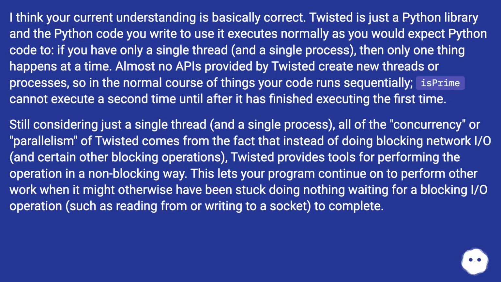Still, considering just a single thread and a single process, all of the concurrency or parallelism of Twisted comes from the fact that instead of doing blocking network I/O and certain other blocking operations, Twisted provides tools for performing the operation in a non-blocking way. This lets your program continue on to perform other work when it might otherwise have been stuck doing nothing, waiting for a blocking I/O operation, such as reading from or writing to a socket, to complete.